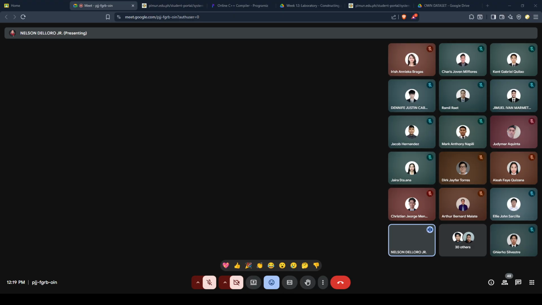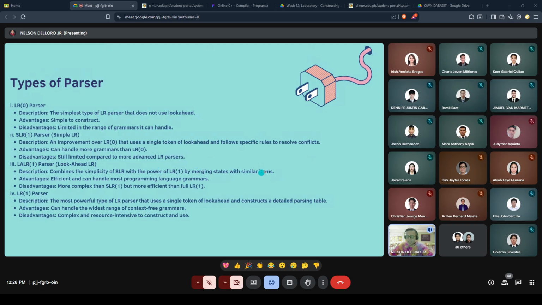And then LALR parsers, or lookahead LR. The description is that they combine the simplicity of SLR with the power of LR by merging states with similar items. The advantage is that they are efficient and can handle most programming language grammars. The disadvantage is that they are more complex than SLR but more efficient than full LR parsers.